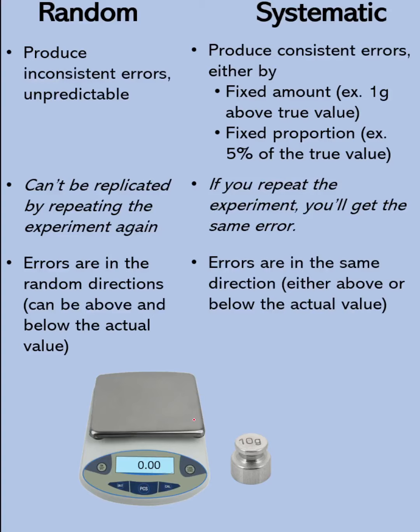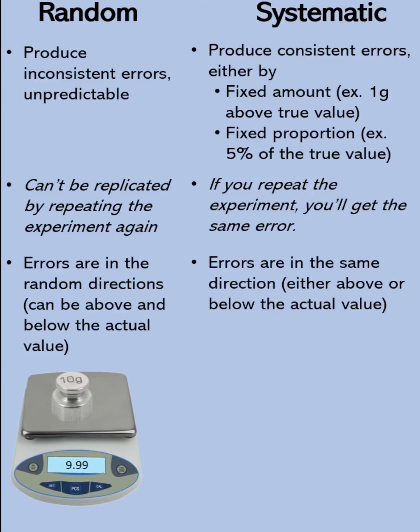Now let's measure again. The first measurement is 10.01. Now you would like to repeat it again because maybe there is some air forcing on the balance, or maybe there are some vibrations during your weighing, or there is some dust on the balance. So you want to repeat the measurement. Let's say this time it's 9.99 grams. Then you repeat the measurement again. Now we have 10.01 grams, and then 9.99 grams.